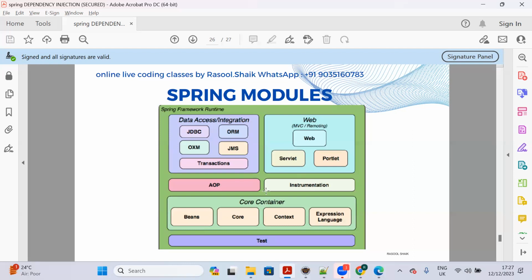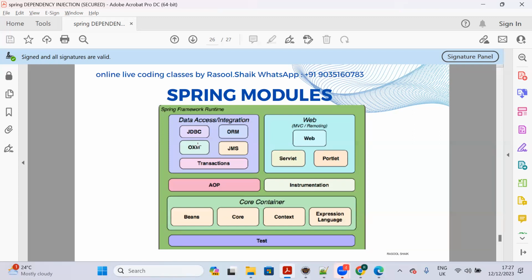That is the feature Spring application is having. If you want to work with a Spring application, you no need to use all the modules which are present in Spring. Whichever you need, you can use only that particular module to build your application. That is the main beauty of Spring framework and Spring Boot application. I will explain later why Spring Boot came into picture, sorry, after Spring framework. Okay.